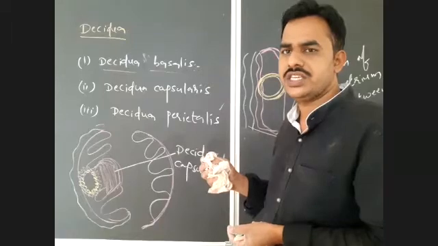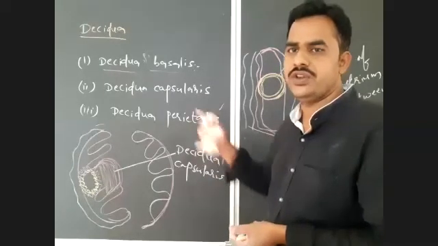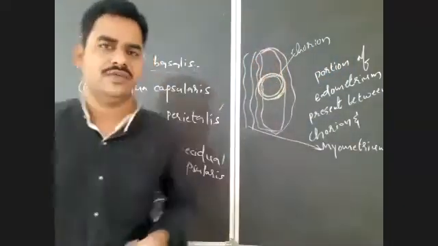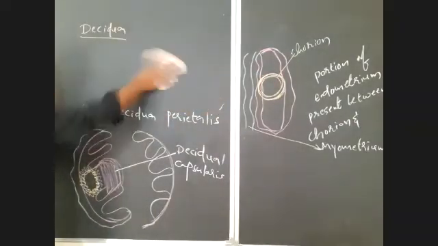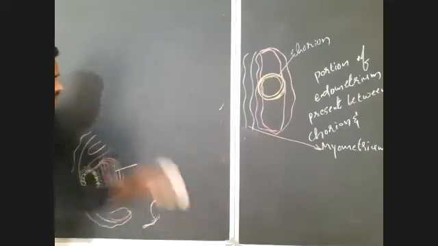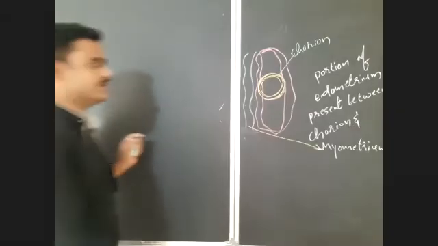And which is the largest modified endometrial part in the uterus of a pregnant female? Decidua parietalis. So after completion of the Decidua, next we have to discuss the next process in the blastocyst after implantation. What will happen after implantation?